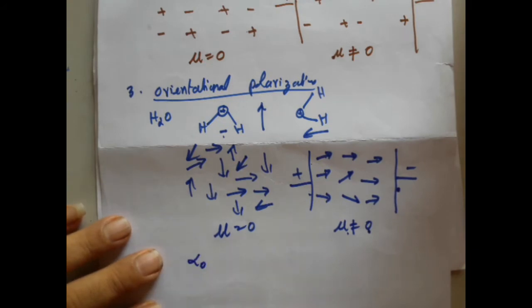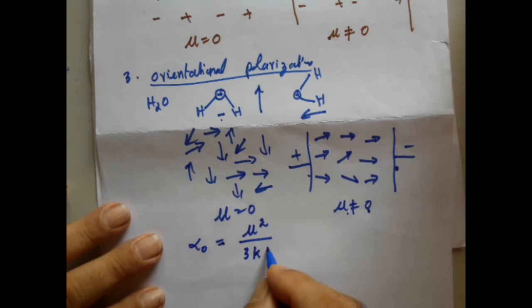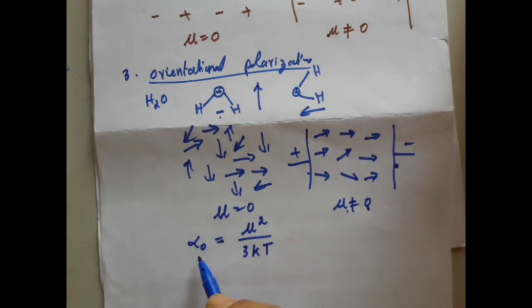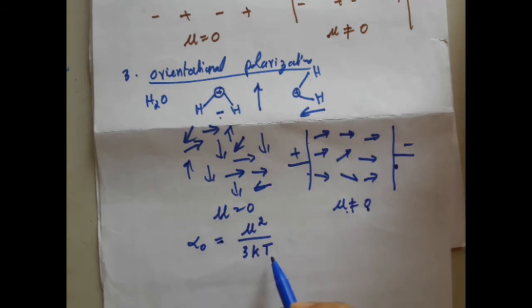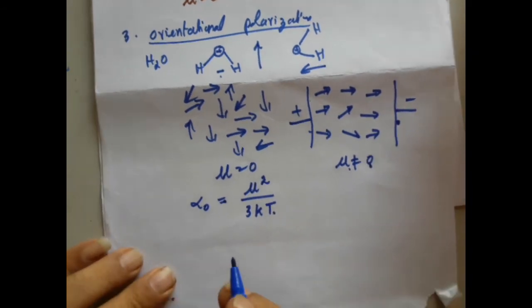It is called orientational polarizability. It is given by the equation mu square, that is the dipole moment square, divided by 3 into K into T, where K is the Boltzmann constant and T is the absolute temperature. Therefore, in the case of orientational polarization, the polarizability depends on the temperature and is reciprocal to the temperature, which says that the higher the temperature, the lesser the polarizability.